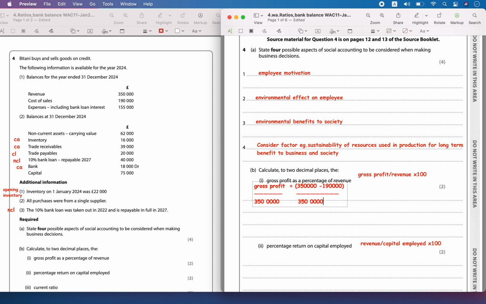So 350,000 times 100. Here if you write 350,000 minus 190,000, that will be equal to 160,000, divided by 350,000.